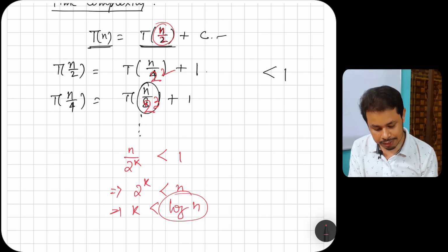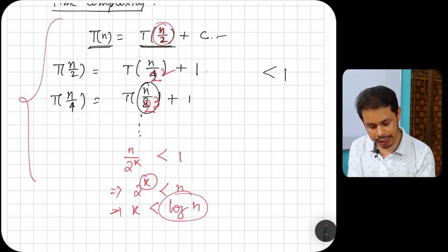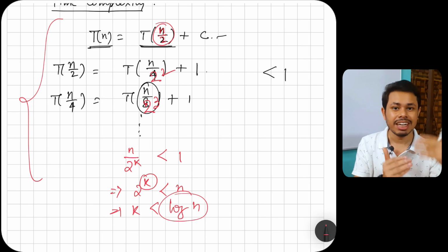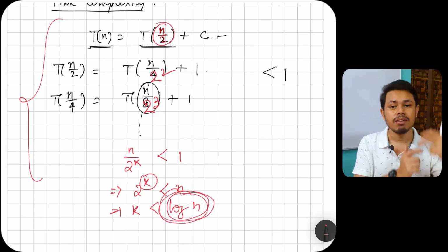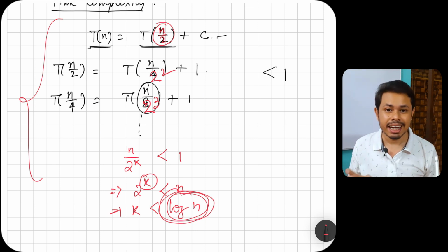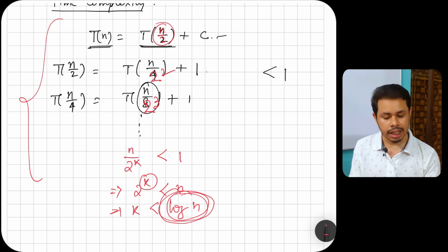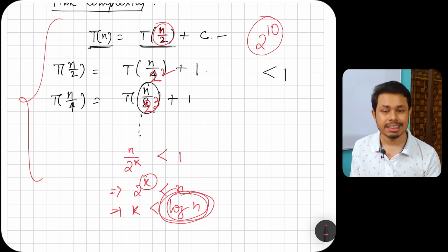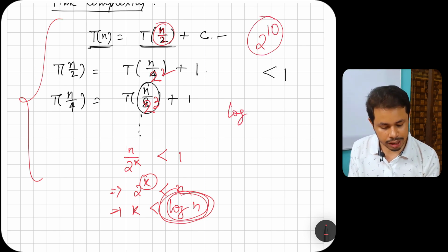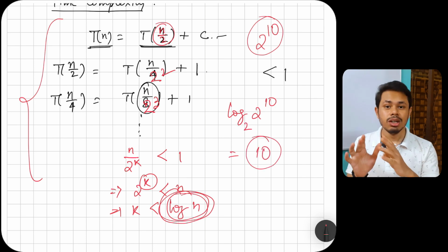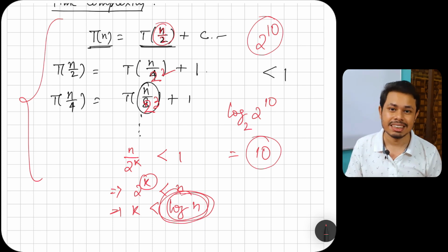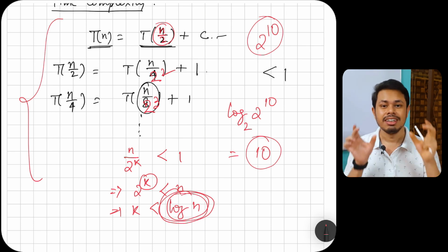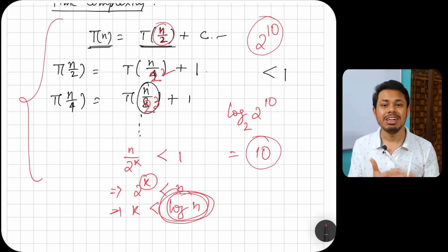How many steps? This entire recursive function will execute k steps, and k is upper bounded by log n. The maximum number of times we can search inside that array is log n. So let's say we have 2 power 10 elements inside our array. We only require log of 2 power 10, base 2, steps. This is equal to 10. So 2 power 10 elements we can search within just 10 steps. That is the beauty of a logarithmic function, and that is the beauty of binary search.